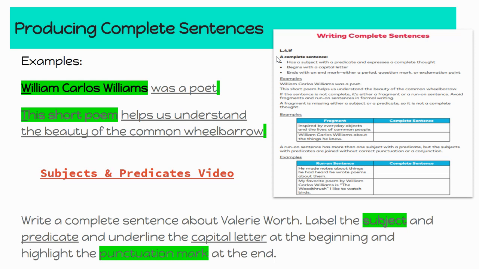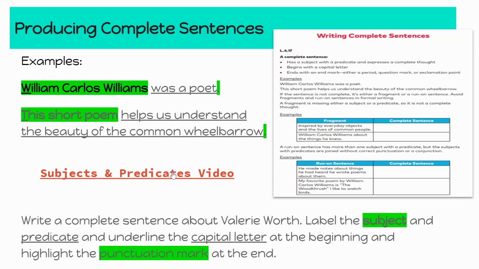So there are some examples of sentences. You can see here we've got William Carlos Williams was a poet, capital W, C, and W, because that's a proper noun. That means it is the name of a specific person, place, or thing. So William Carlos Williams is capitalized. It ends in a punctuation mark, which is a period. And we know what William Carlos Williams was because it's described here. He was a poet. Here's another sentence. This short poem helps us understand the beauty of a common wheelbarrow.